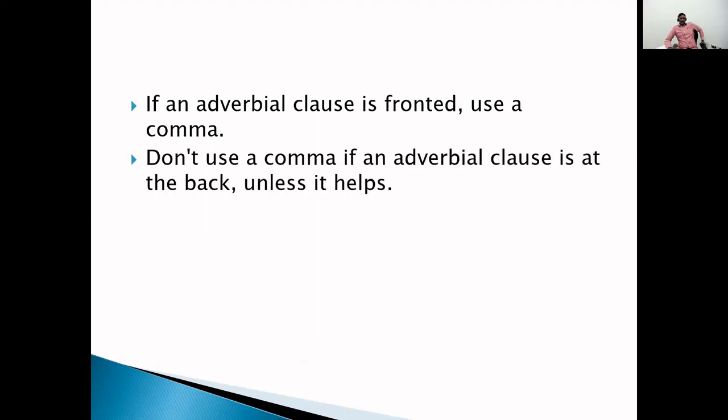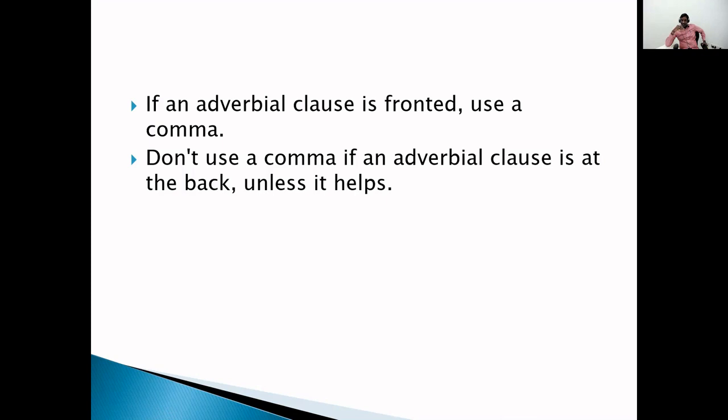Before going to know about the types of adverbial clauses, you should know two things in mind. One, if an adverbial clause is fronted, use a comma. If an adverbial clause is used at the beginning, we should use a comma. Definitely, that is compulsory. Don't use a comma if an adverbial clause is at the back, unless it helps.